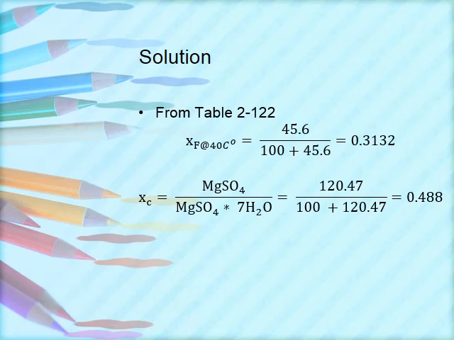Then, to get the mass ratio of the crystals, we will get the value of mass ratio as 0.488. Then, to get XL, we use the solubility of magnesium sulfate at 27 degrees Celsius. Thus, the value of XL is 0.2817.